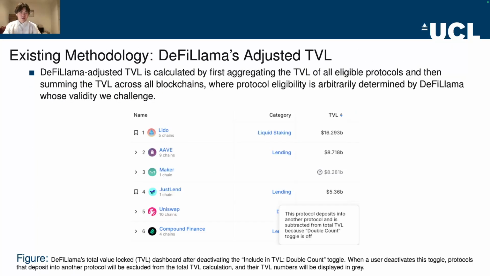For the existing methodology to address the double counting problem, DeFi Llama proposed the DeFi Llama adjusted TVL. DeFi Llama adjusted TVL is calculated by first aggregating the TVL of all eligible protocols and then summing the TVL across all blockchains, where protocol eligibility is arbitrarily determined by DeFi Llama, whose validity we challenge.